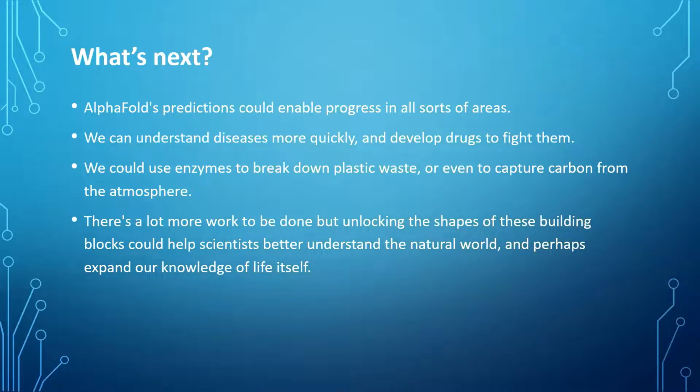We could use enzymes to break down plastic waste from the oceans, or even to capture carbon from the atmosphere. There are a lot of possibilities, and scientists can be better prepared for the upcoming future.